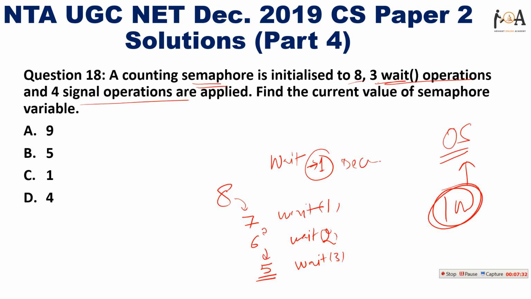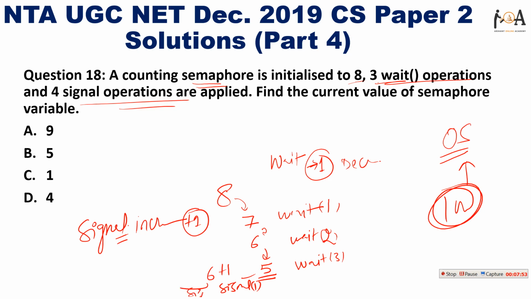After that 4 signal operations are there. So signal operations are nothing but they will increment my semaphore count by 1. So 4 signals, right? After 5 plus 1, it is signal 1, so now my count is 6. Again signal 2, so my count is now 7. Again plus 1 means signal 3, it will make my count 8, and again plus 1, signal 4, and on signal 4 my count is again 9. So the answer is D, fourth.